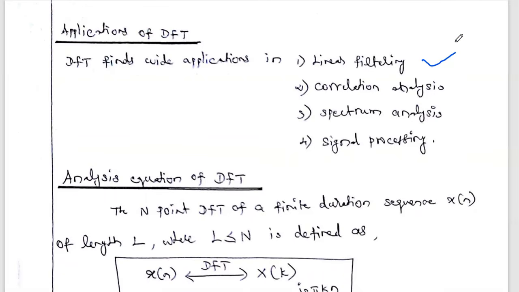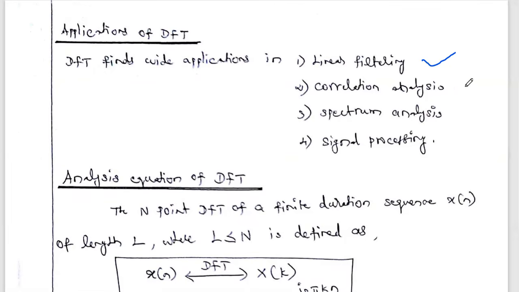In the second and third units you have FIR filter design and IIR filter design completely. One unit is the FIR filter, which means finite impulse response filter, and the third unit is the IIR filter, which means infinite impulse response filter, which we are going to design. So in filter design we must use this DFT process.